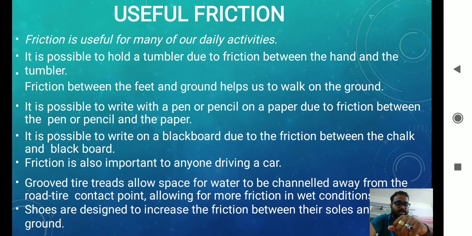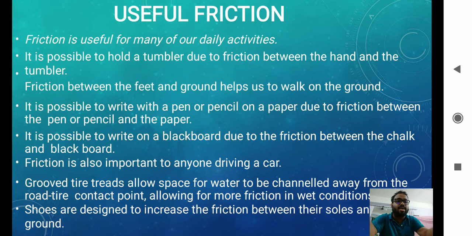Useful friction. Whether friction is useful or not is a very important part. Friction is actually useful also. That's why we learn the statement that friction is a necessary evil. It means friction is evil, but friction is necessary also. So friction is a necessary evil, and it is useful in many of our daily activities.